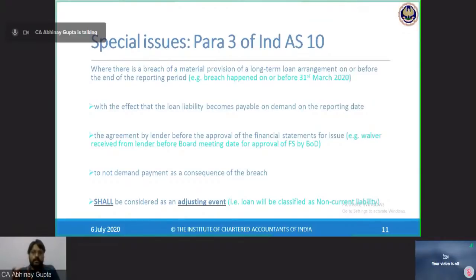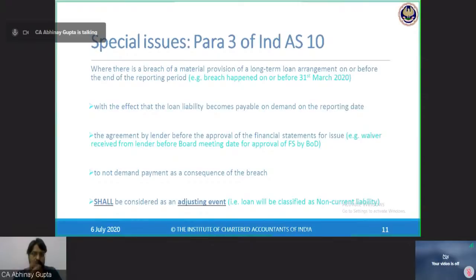But now, after the end of 31st March and before the 15th of May approval of my accounts, I requested HDFC Bank to waive this. And if it waives and gives me a no objection certificate, then I will continue to present this loan as non-current. Hence, it is called an adjusting event, because by the demand, the loan had become current. I should have presented it as a current liability, but by obtaining the waiver subsequently, I again get the right to present it as non-current only. Hence, the classification will change back to non-current. So this is an adjusting event.